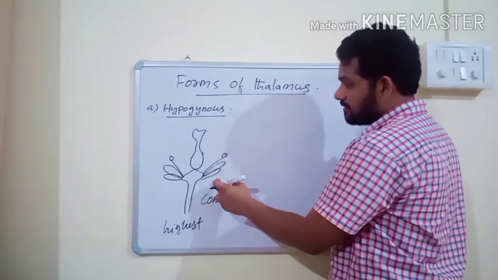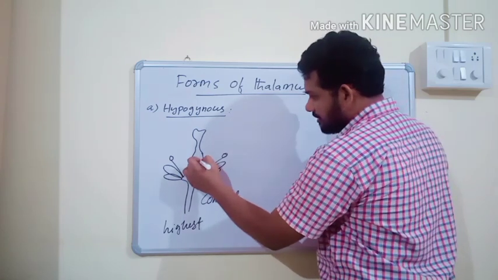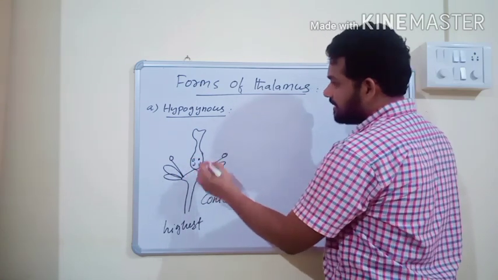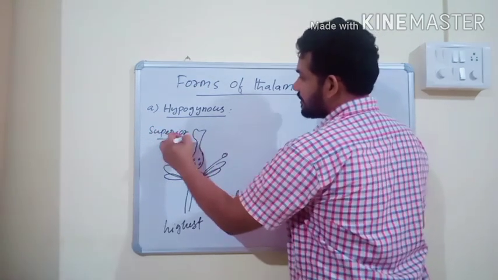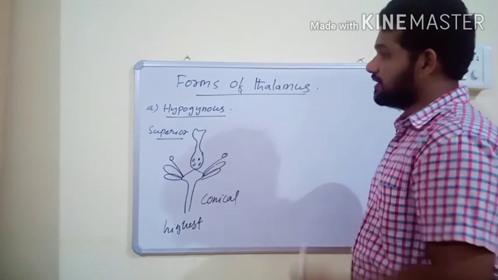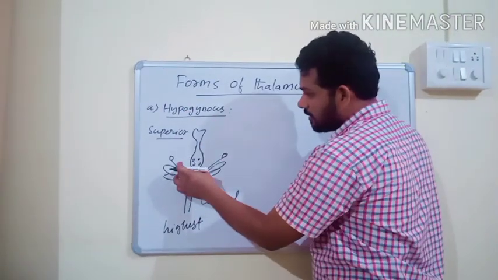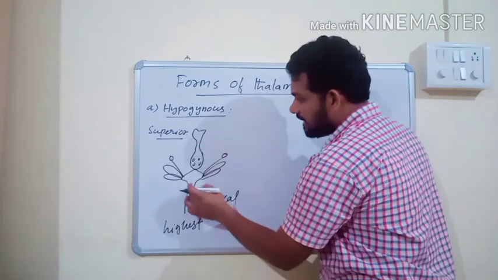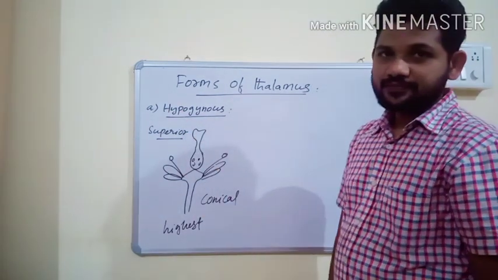In this type, the gynoecium occupies the highest position, and the remaining floral organs, calyx, corolla and androecium, originate below the gynoecium. That's why in this condition the position of the ovary is superior. Hypo means below gynoecium; the remaining floral organs are present below the gynoecium, so the position of the ovary is said to be superior. Is it clear?